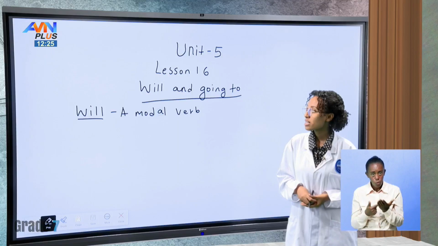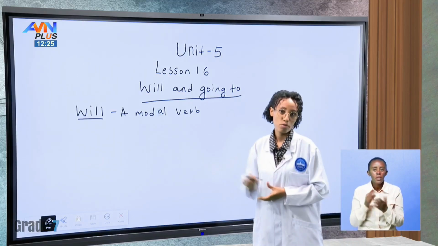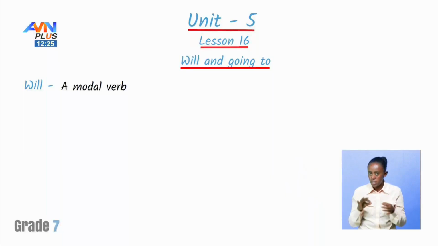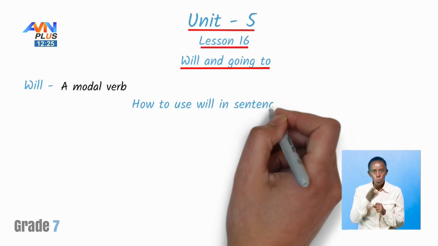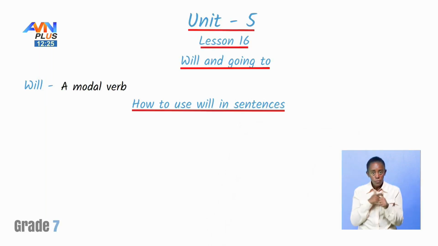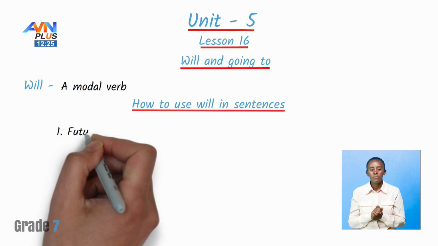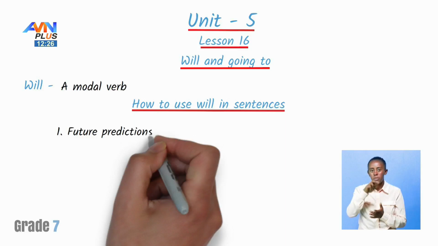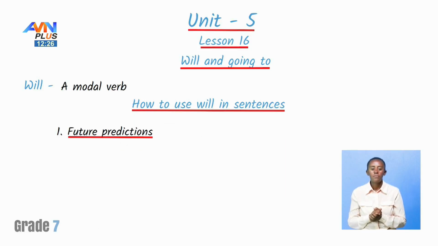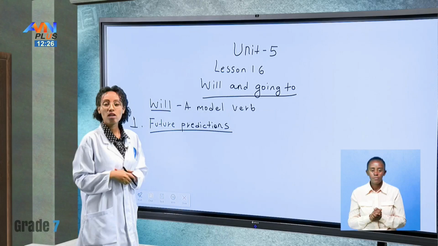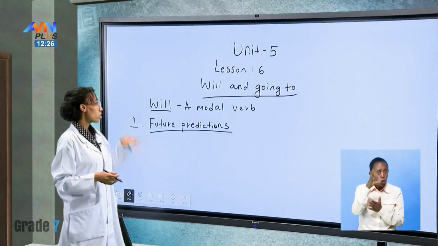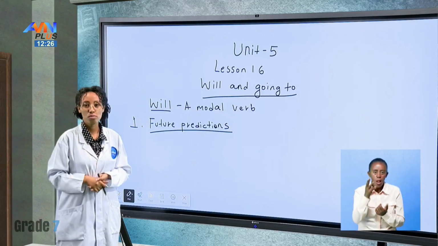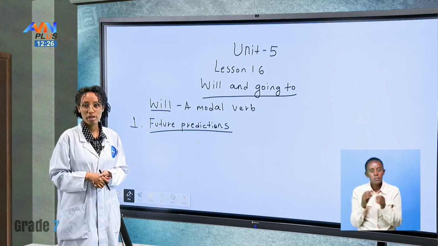So in today's lesson, we're going to talk about will as a modal verb and the many ways in which we can use it in sentences. So how can we use will in sentences? The first one is future predictions. When we want to talk about future predictions, we use the modal verb will. How can we use will to talk about future predictions? Let's do a few examples.